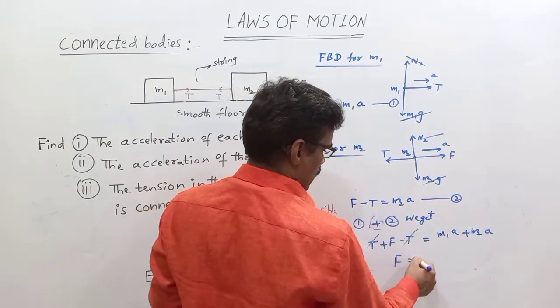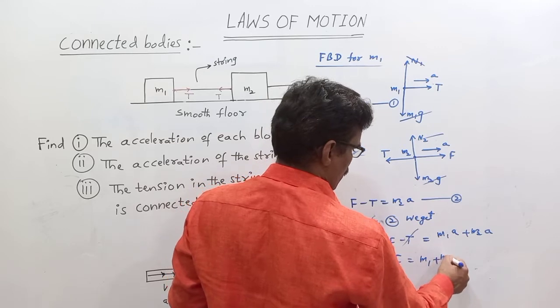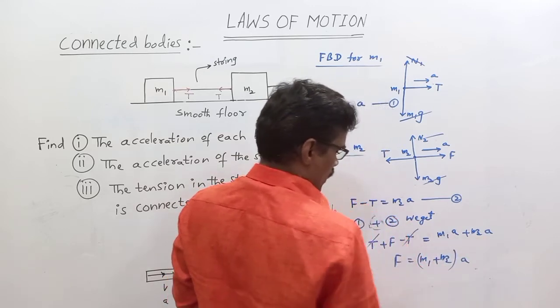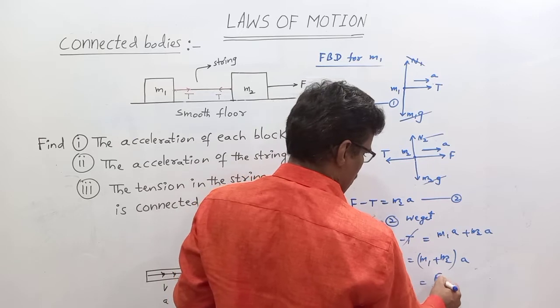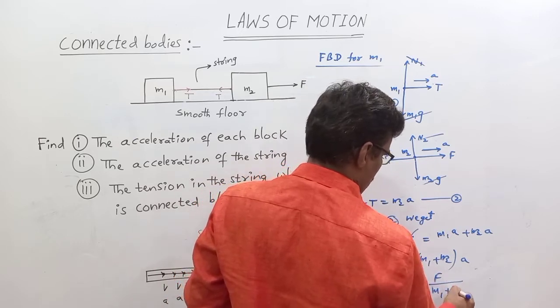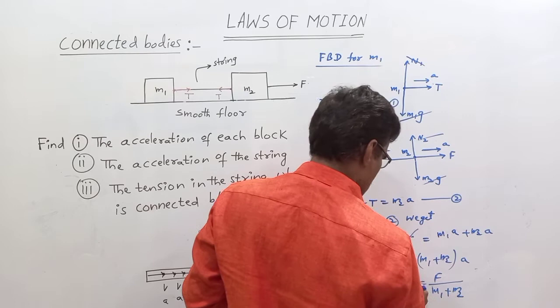F equals M1 plus M2 times A, where A is common. So A equals F by M1 plus M2, that is your answer.